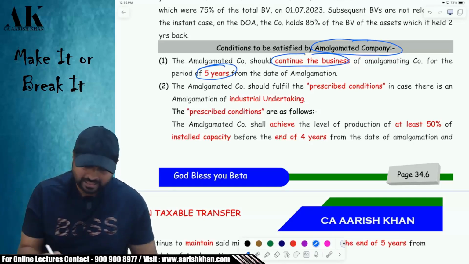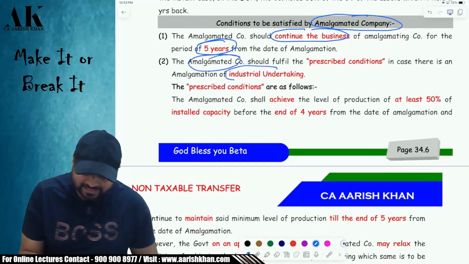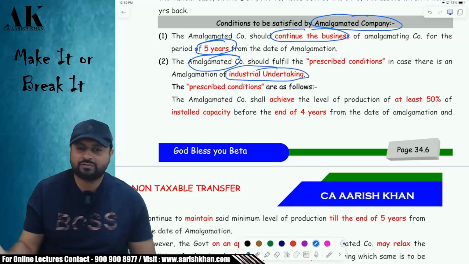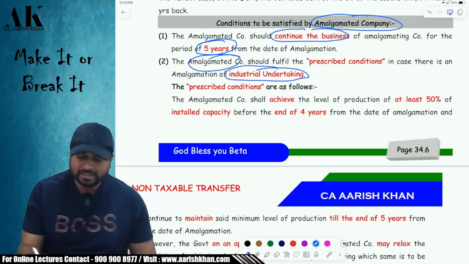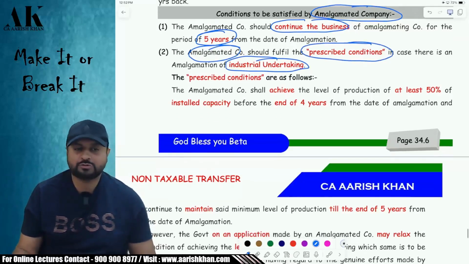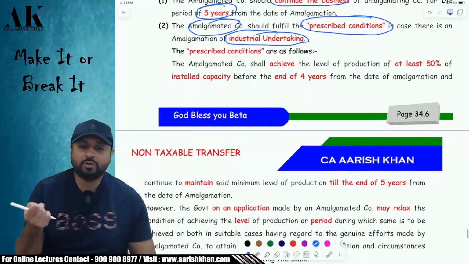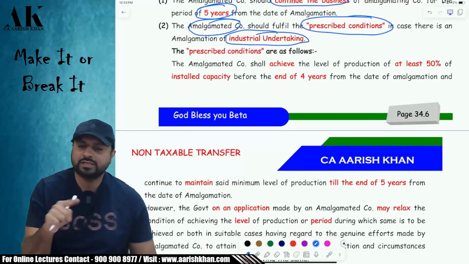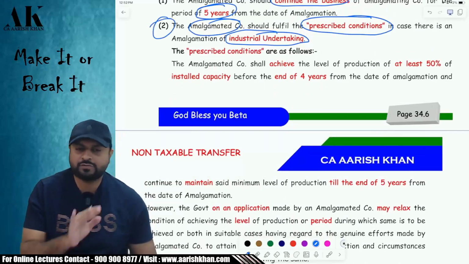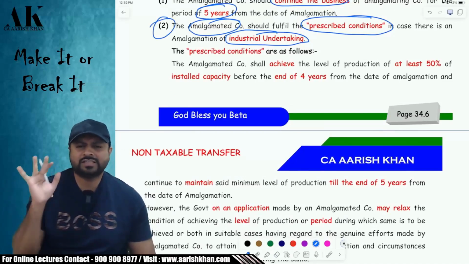Okay. Secondly, if the amalgamated company is an industrial undertaking, like manufacturing of goods or services, or processing of goods, then they have to fulfill certain more prescribed conditions. What are those prescribed conditions? Listen carefully. For only industrial undertakings, there are some more conditions. This condition number 2, listen carefully, it's not for everybody. It is only for industrial undertakings, not for everybody.